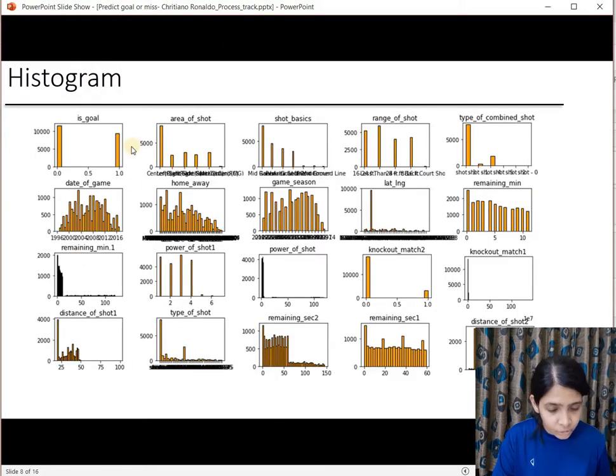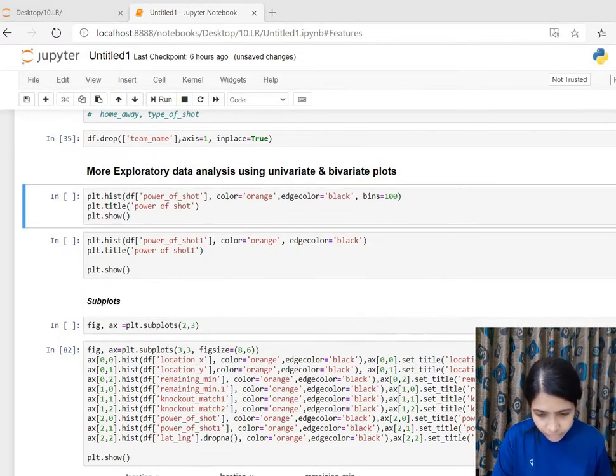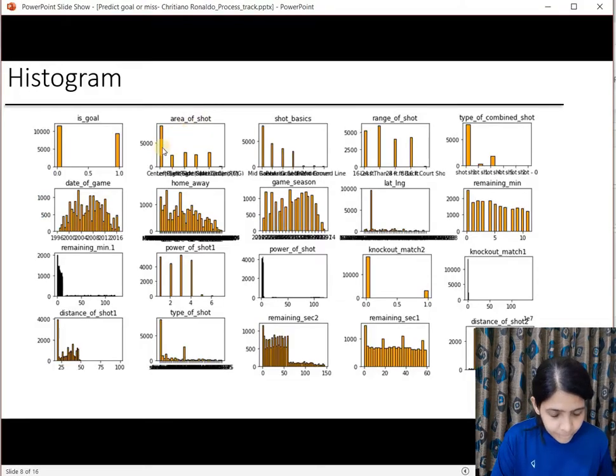This is the histogram that I have created. Let's go to Jupyter Notebook and find out how we can create this diagram. A histogram is a frequency distribution plot.